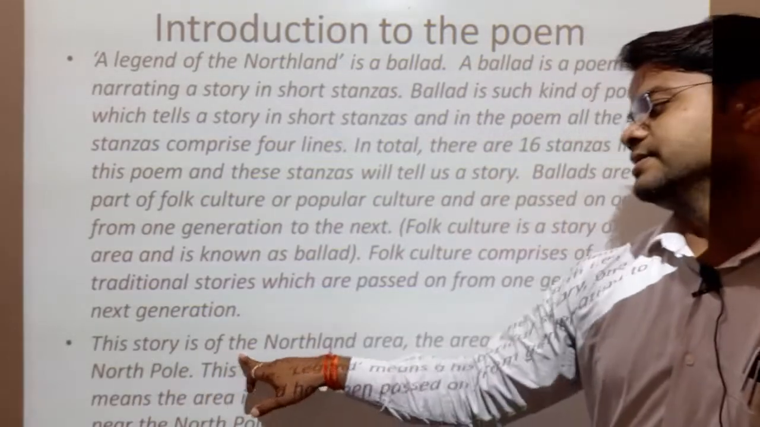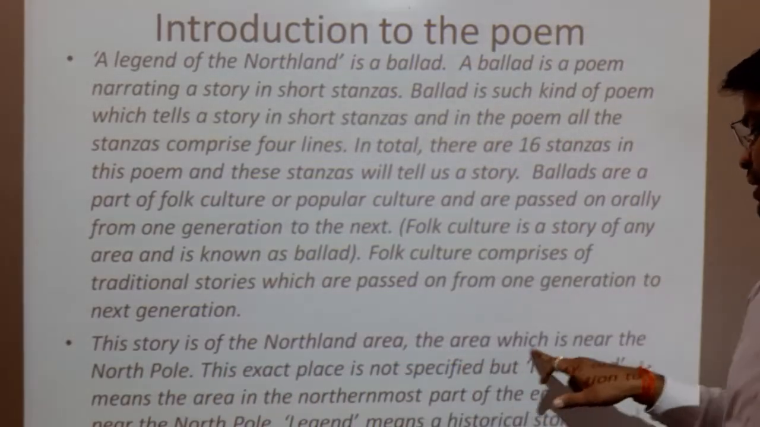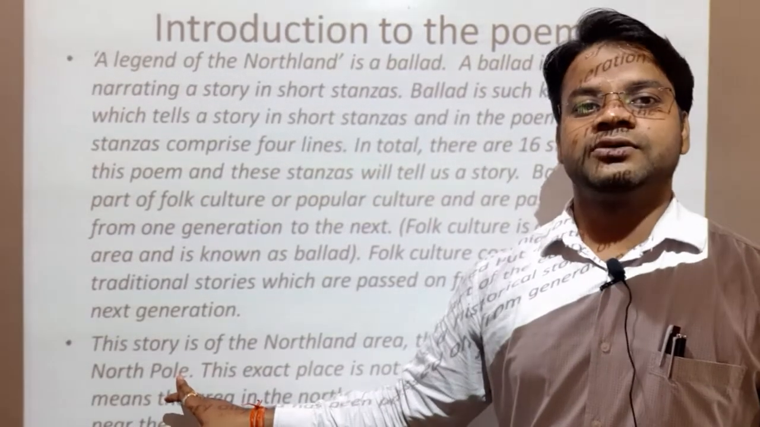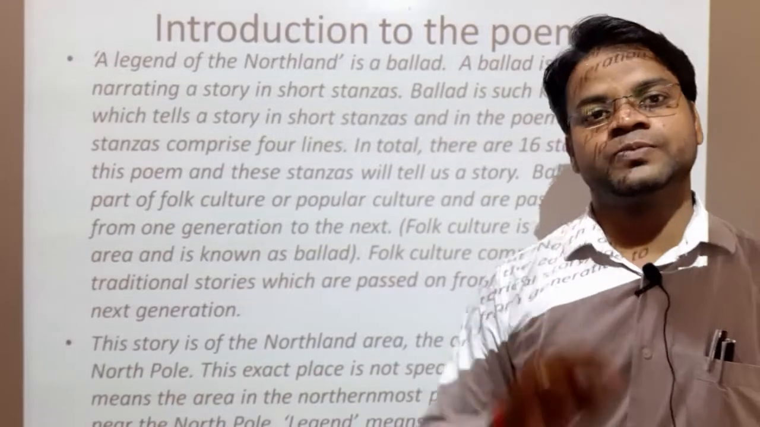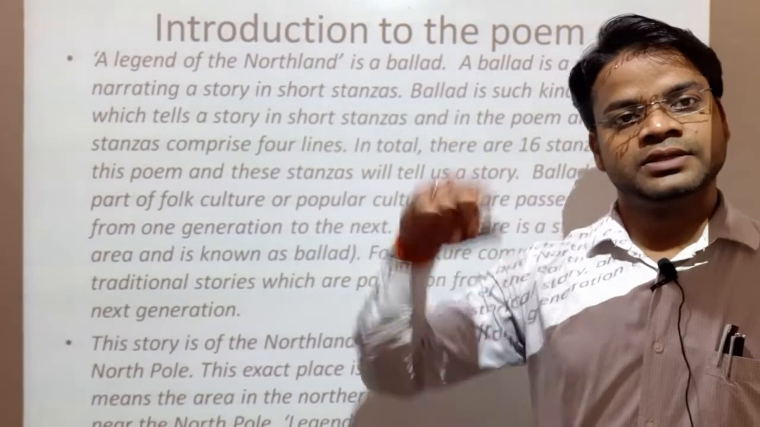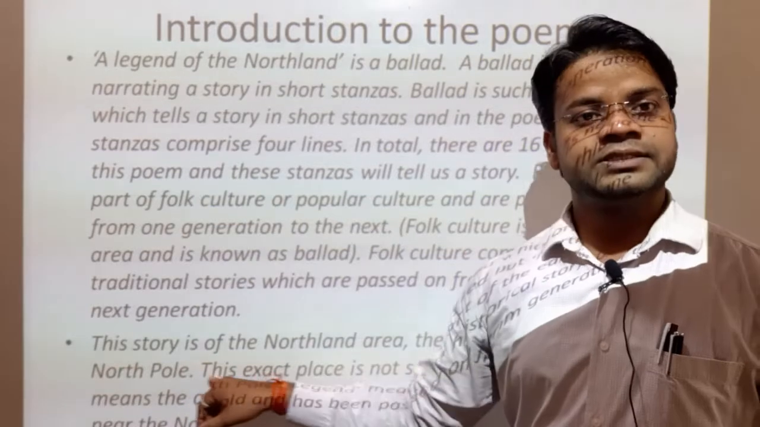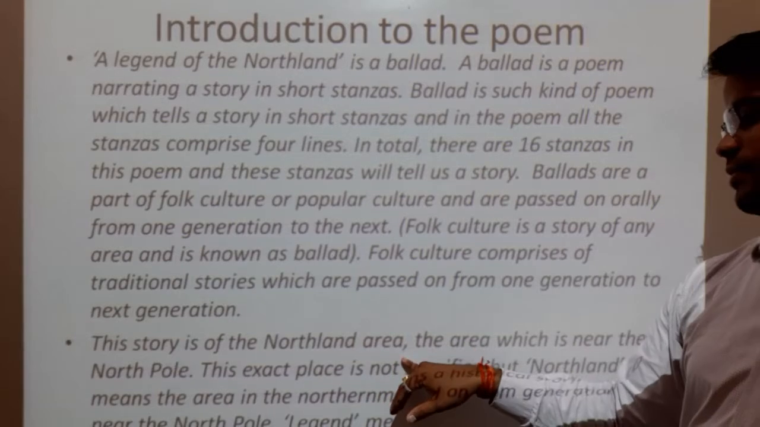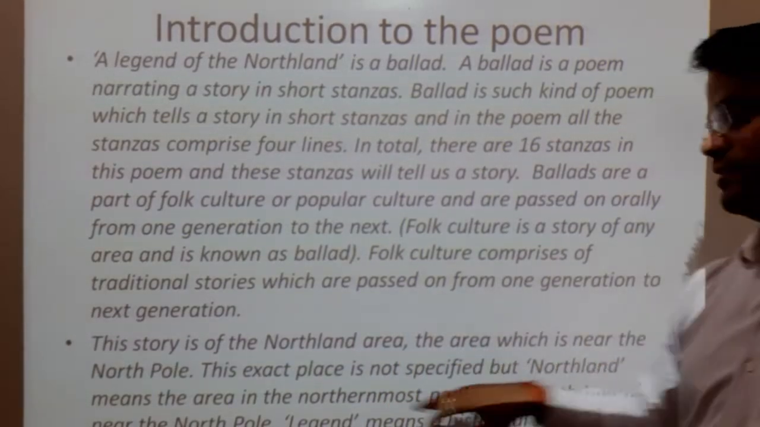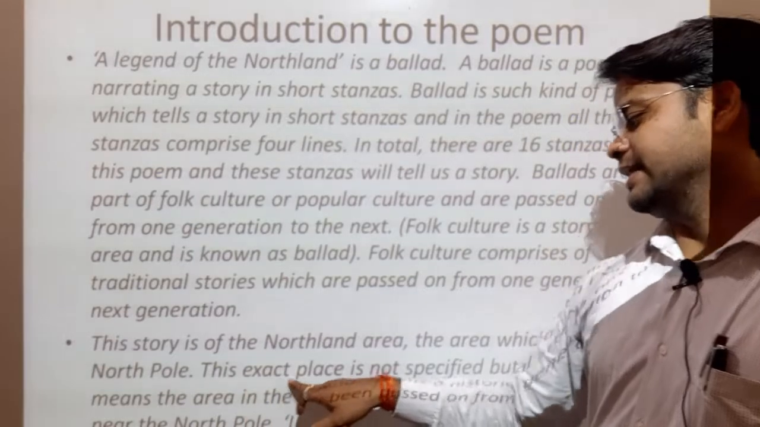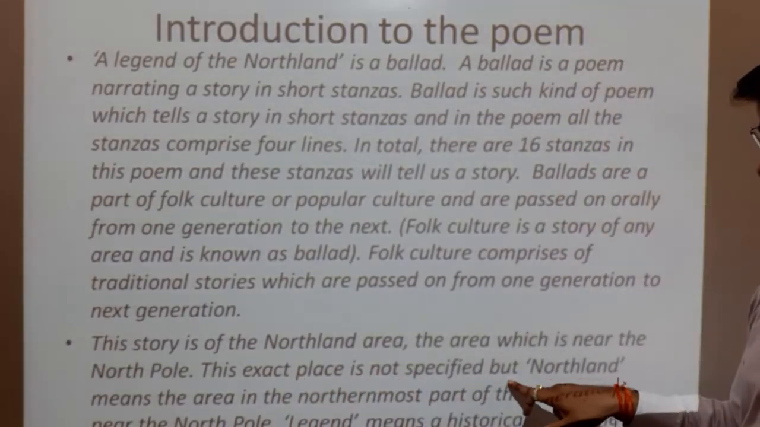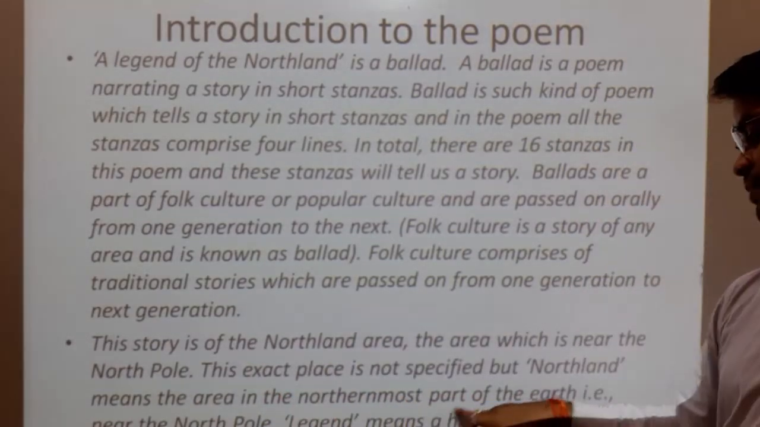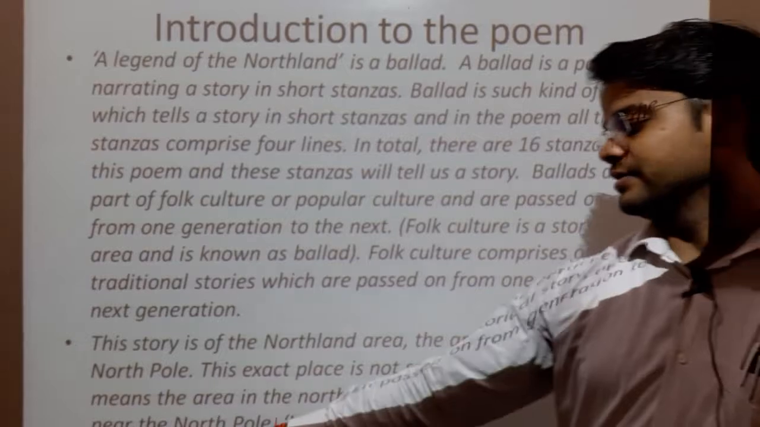This story is of the Northland area, the area which is near the North Pole. I'll show you the picture also. There are 2 poles on the globe, the South Pole and the North Pole. This story is related to the North Pole. The exact place is not specified, but Northland means the area in the northernmost part of the earth, that is near the North Pole.